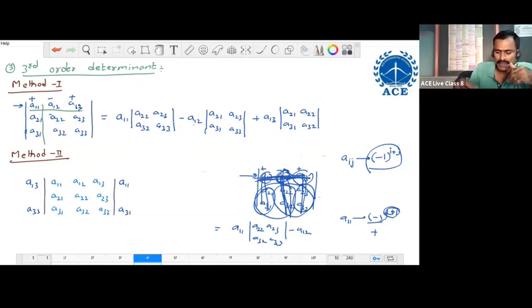Next, we are going to method 2 only. Already I told you that there are 3 methods to write the value of the third order determinant. So out of the 3 methods, method 1 is completed. This is method 1.